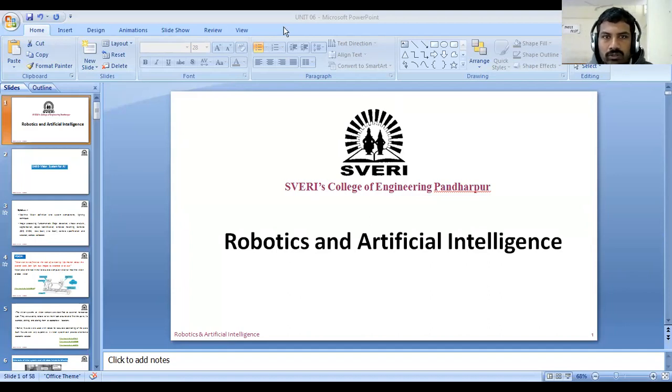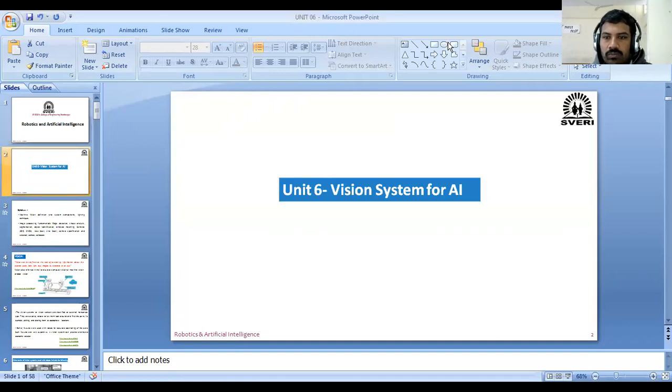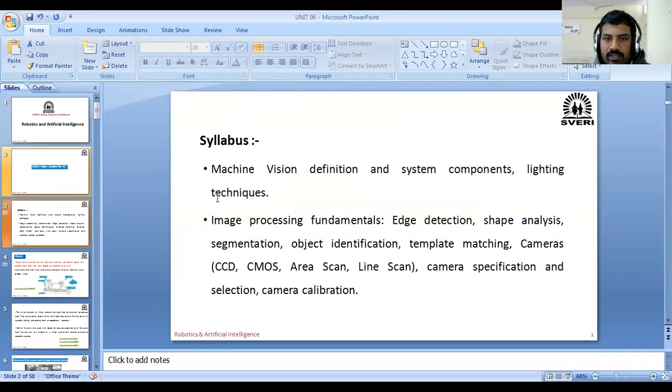In the last two lectures, we started our second-last topic of robotics and artificial intelligence, which is the vision system for artificial intelligence. We have already been discussing this topic for the last two lectures. Okay, we have seen the syllabus.